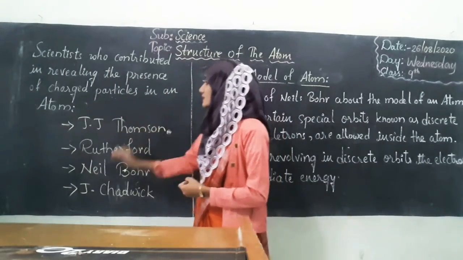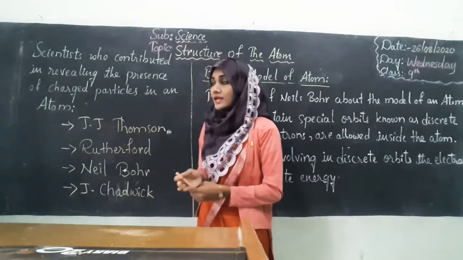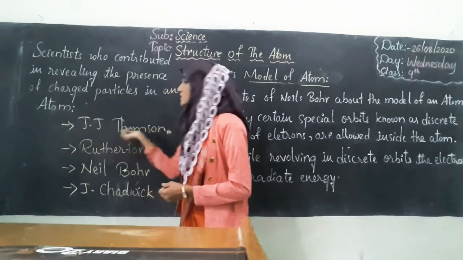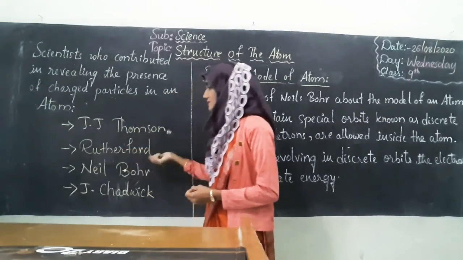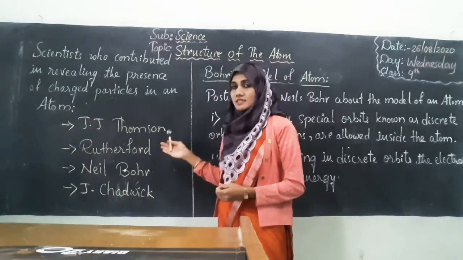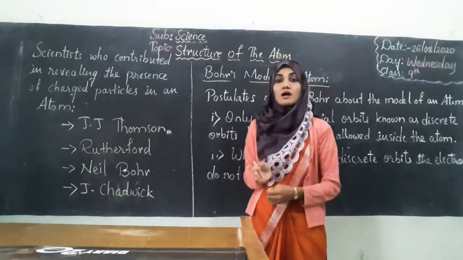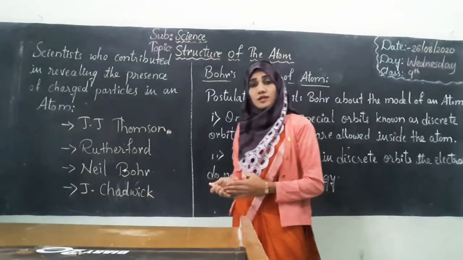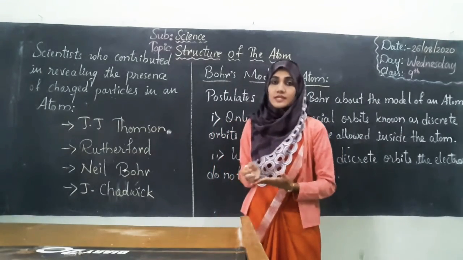Who are the scientists who worked on the model of an atom? They are J.J. Thomson, Rutherford, Niels Bohr, J. Chadwick. These are the scientists, students, who worked on the model of the atom. Model of the atom in the sense the structure of the atom.